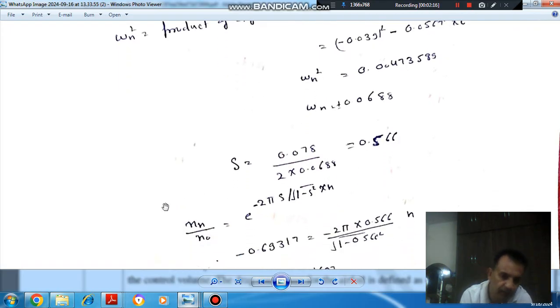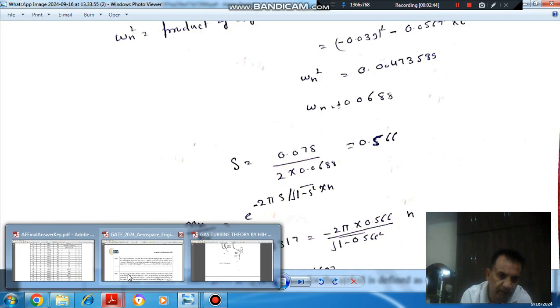Okay, and we know that the amplitude ratio x n by x naught is equal to e raised to minus 2 pi xi divided by square root of 1 minus xi square, into n. So that amplitude ratio is after n cycles. That's why we have multiplied this term with n. So that is for a single cycle, and if there are n number of cycles, we are multiplying with n.